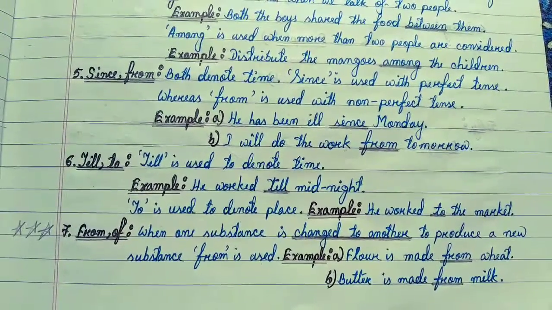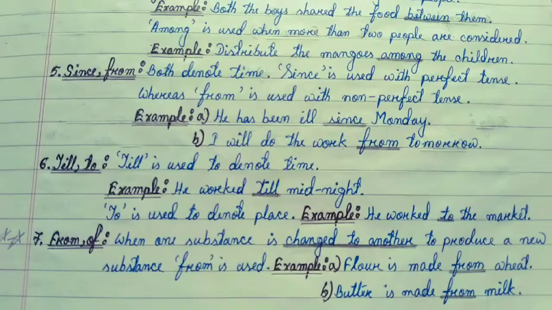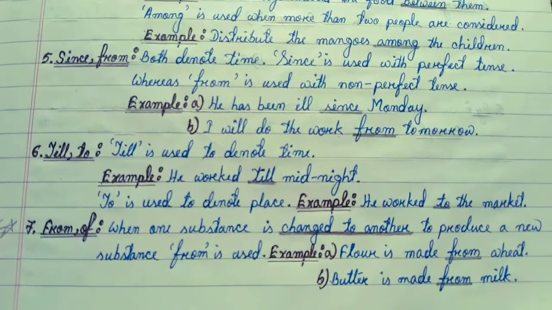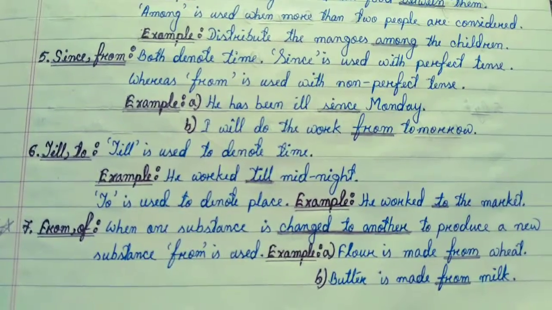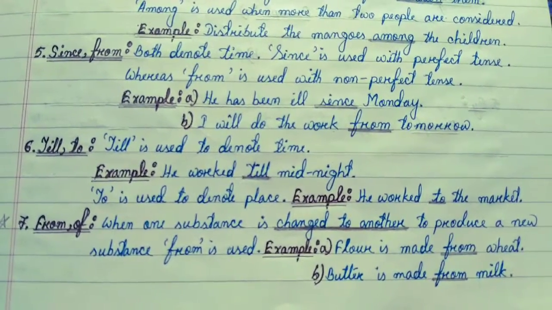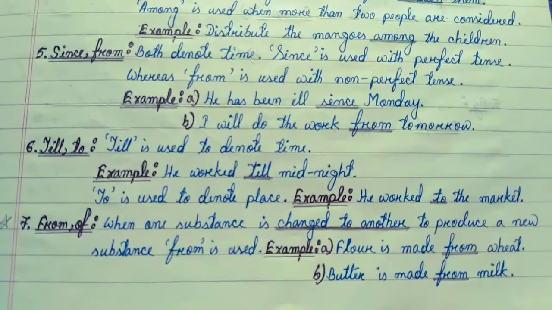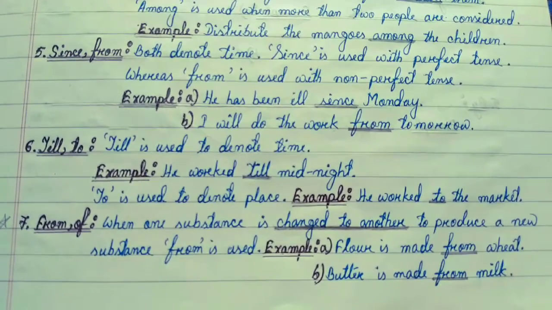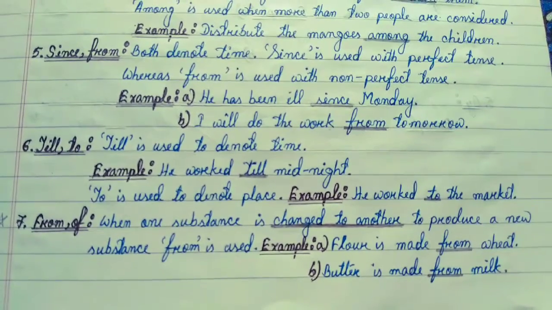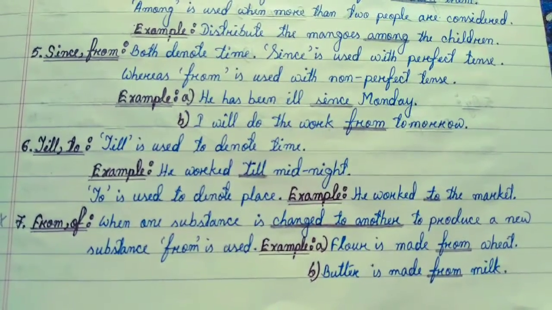6. Till, to. Till is used to denote time. Example: He worked till midnight. To is used to denote place. Example: He walked to the market. 7. From, of. When one substance is changed to another to produce a new substance, from is used.